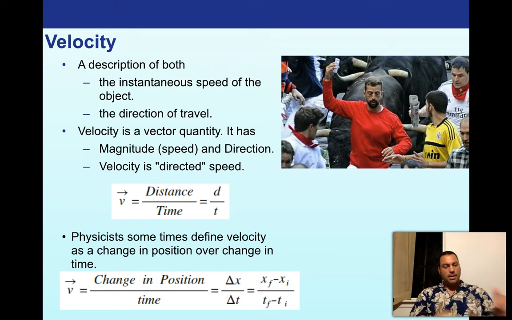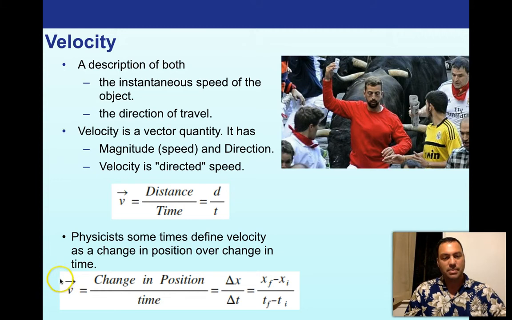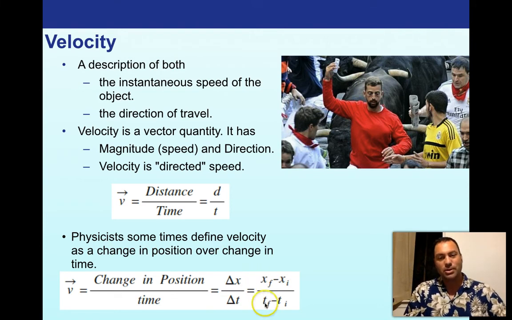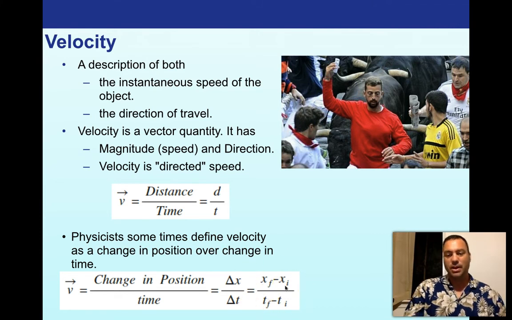Don't get intimidated by symbols, right? By this arrow here. This is just a vector. It means that it's speed with direction. This just means a change in distance, or a change in position, or change in time, right? And we'll find there are little tricks you can do to simplify things. But don't get intimidated by this. If you happen to know where you start and where you end, and when you started the clock and when you ended the clock, that all fits right in here and you get the velocity.